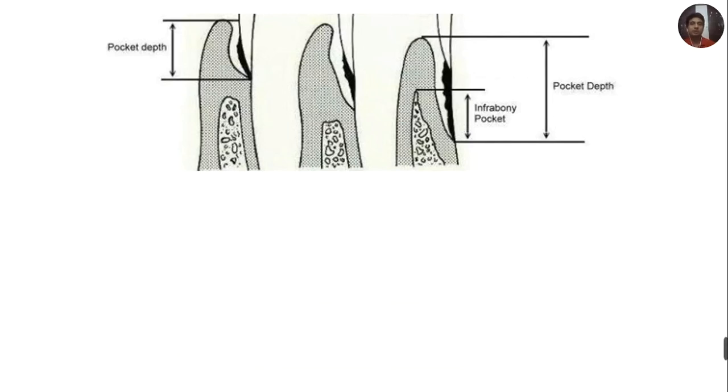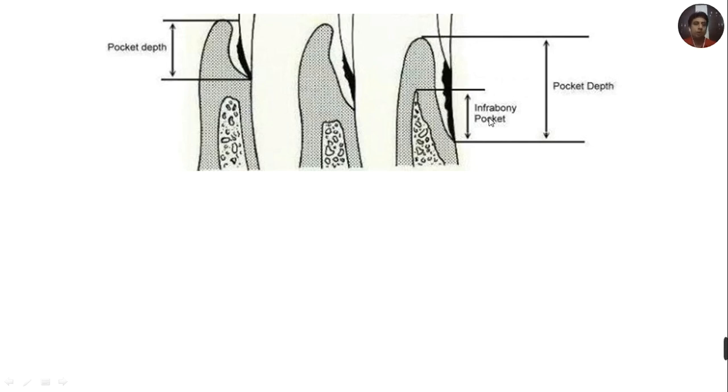You can see in this picture, this is base of the sulcus, this is crest of the alveolar bone, and base of the sulcus is coronal to the crest of the alveolar bone. Such pockets, as we all know, are called suprabony pockets. Here the deepening of such kind of pocket has occurred, still the base of the sulcus is lying coronal to the crest of the alveolar bone. In this case, you can see the base of the sulcus is apical to the crest of the bone, and this is an infrabony pocket.